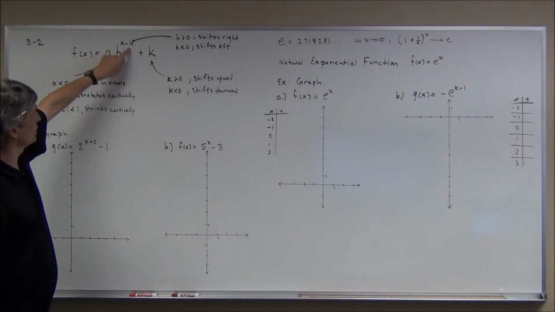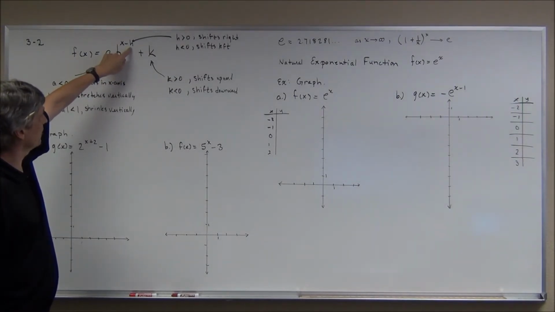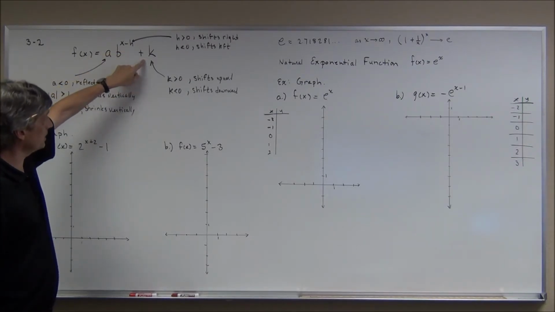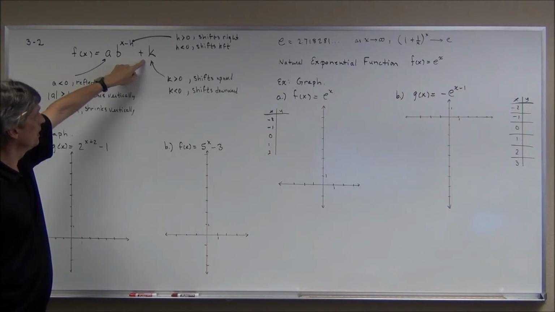Here, h is a translation. If h is positive, it shifts to the right that many units. If h is negative, it shifts to the left that many units. And here, this plus k, if k is positive, it shifts upward k units. If k is negative, it shifts downward k units.